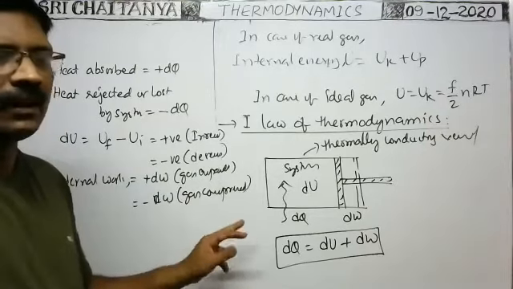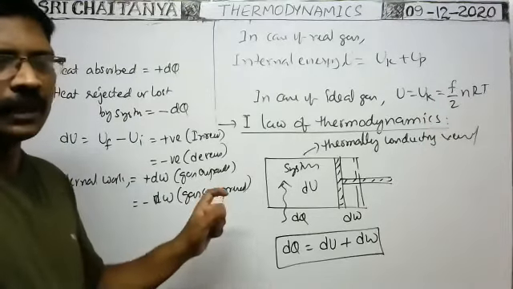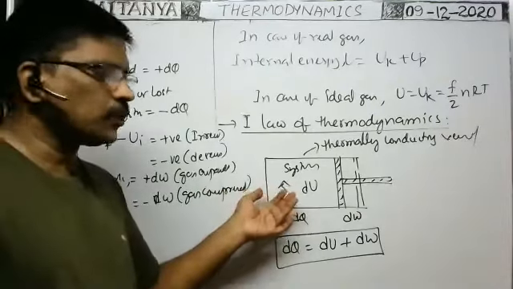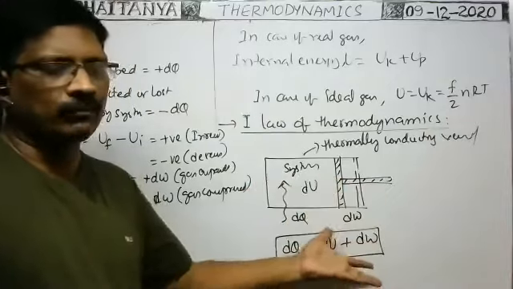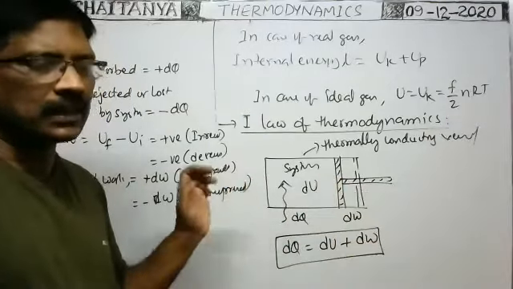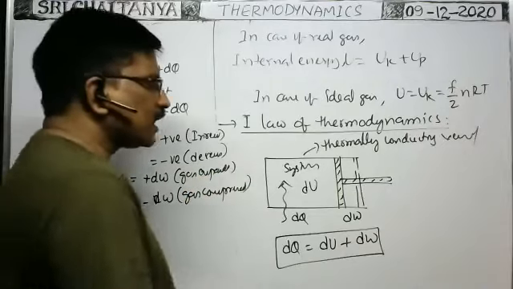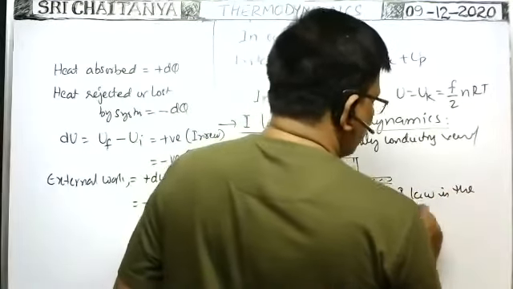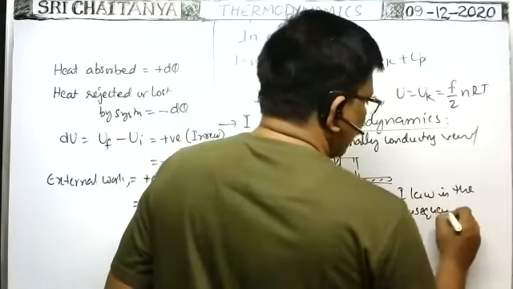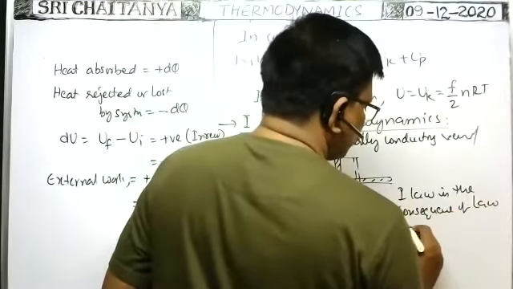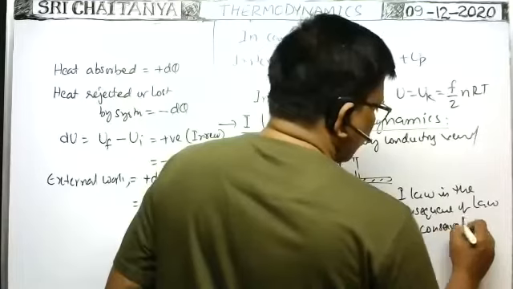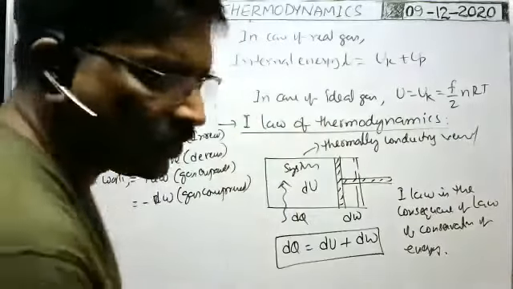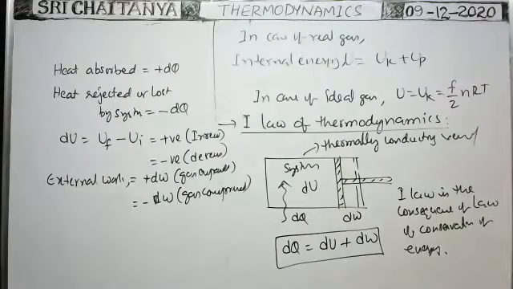It is another form of law of conservation of energy. First law of thermodynamics is another form of law of conservation of energy only, because the total heat energy supplied is utilized to increase the internal energy and to do external work. That's why it is another form of law of conservation of energy, or it is the consequence of law of conservation of energy. Okay. So this is the first law of thermodynamics.